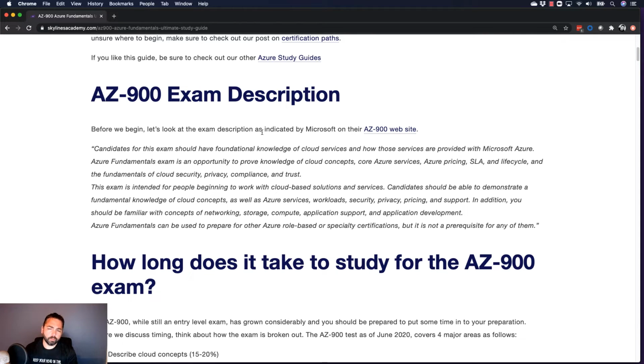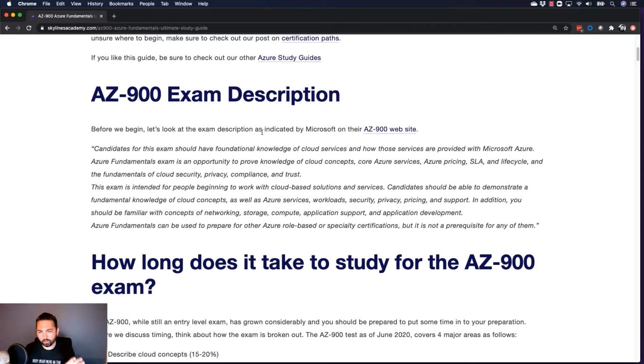So even for a fundamentals exam, you can already see there are a lot of sections to cover in here. The exam is intended for people beginning to work with cloud-based solutions and services, and candidates should be able to demonstrate a fundamental knowledge of cloud concepts as well as Azure services, workloads, security, privacy, pricing, and support.